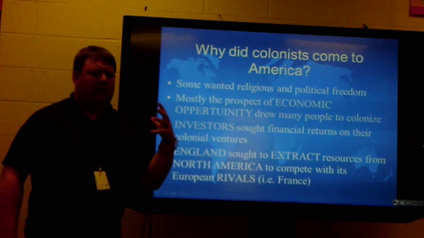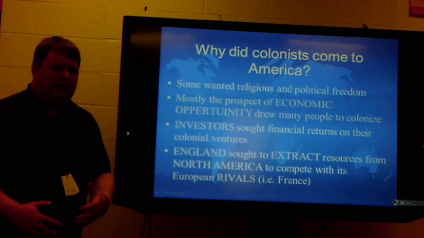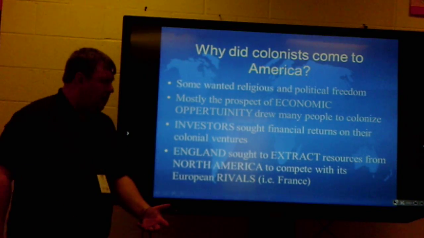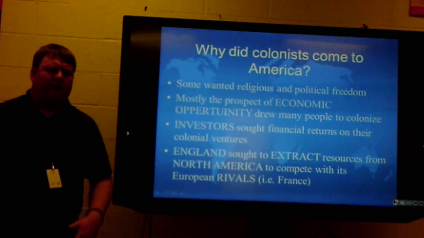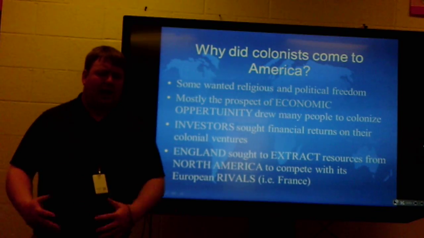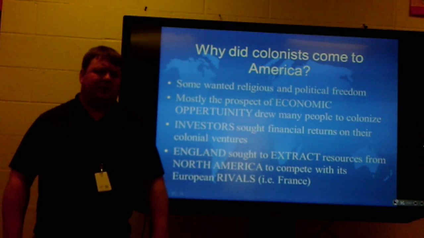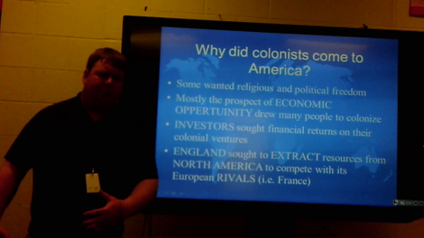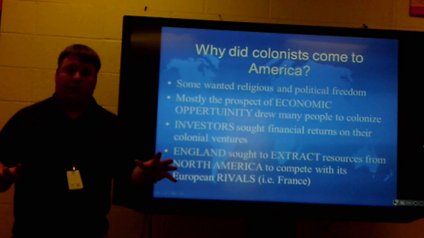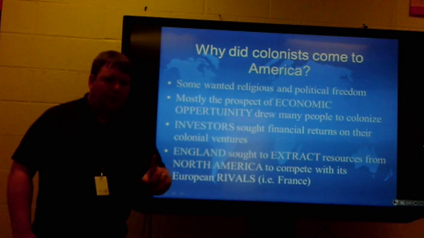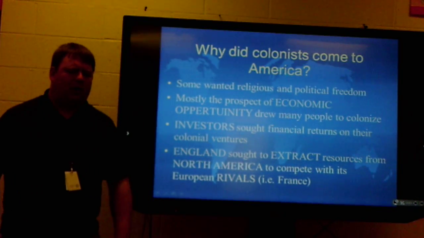Mostly it was for the prospect of economic freedom, though. People wanted to come and they thought they might make a lot of money here. People would invest in bringing people here. They would pay their passage and hope that they would get a high return for that person's work. Or some of these groups that actually made the colonies, such as the Virginia Company, people would invest in that. It's called a joint stock company, and they would share the burden. That way, if it failed, one person didn't lose all of their money, just several people would lose a lot of money, but they wouldn't go under because of it.